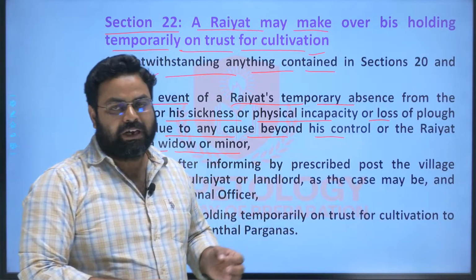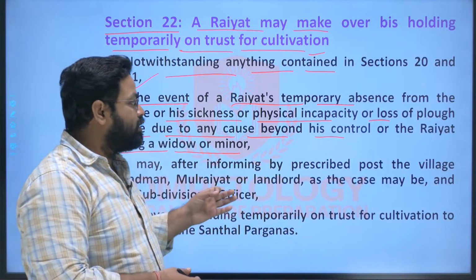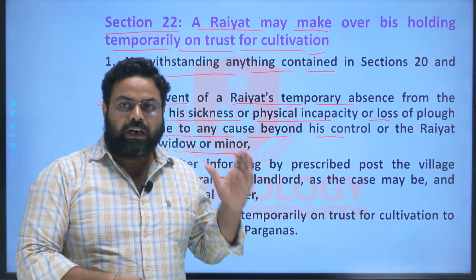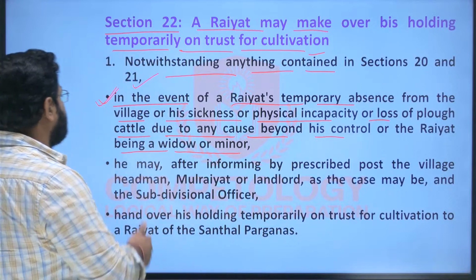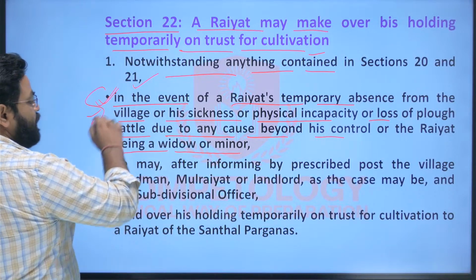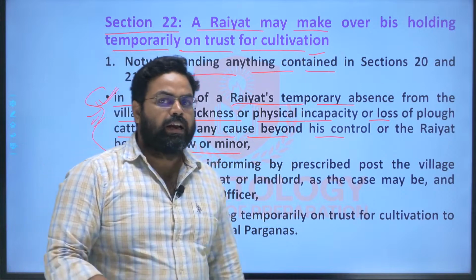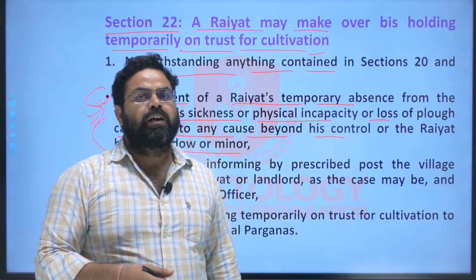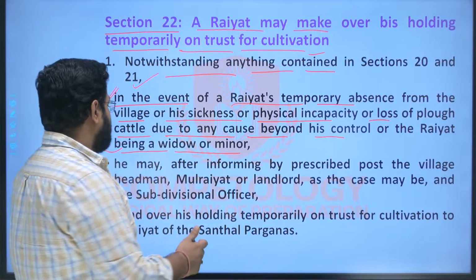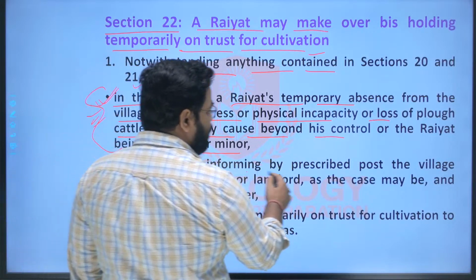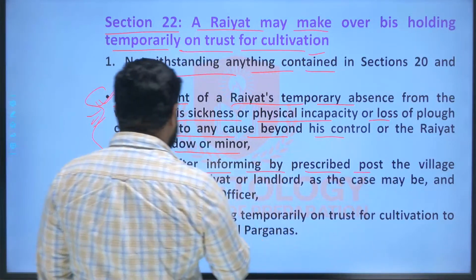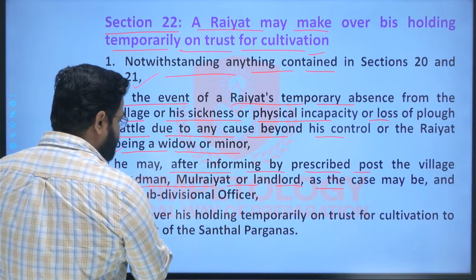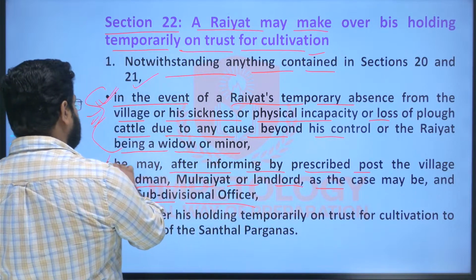So for that matter, the government has allowed such Rayyats who are incapable of cultivating their own land, in all these following circumstances, to give their land in trust to some Rayyat or some societies, right? So he may, after informing by prescribed post the village headman, Mul Rayyat, landlord as the case may be, and the subdivisional officer, that is the SDO,